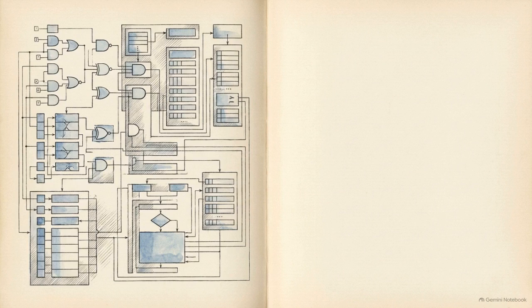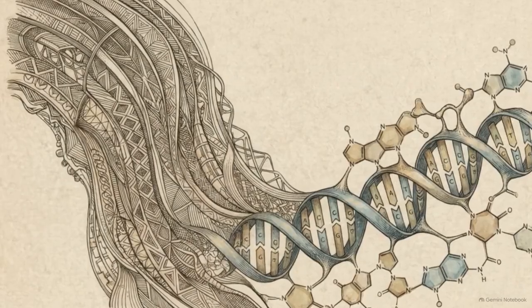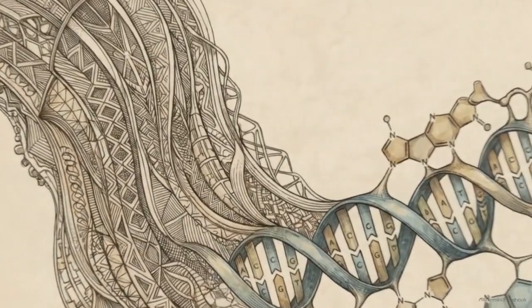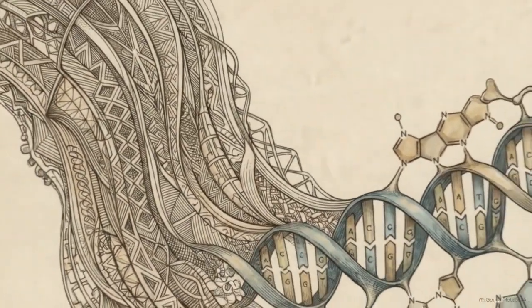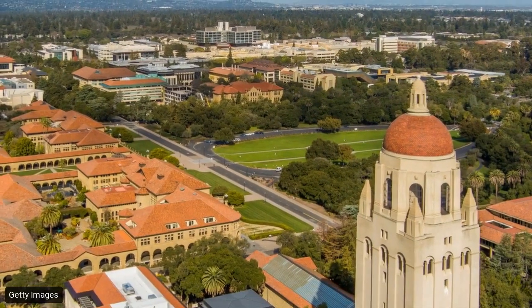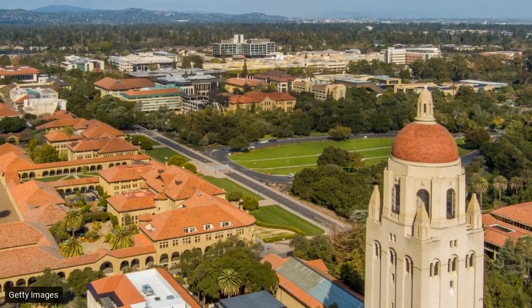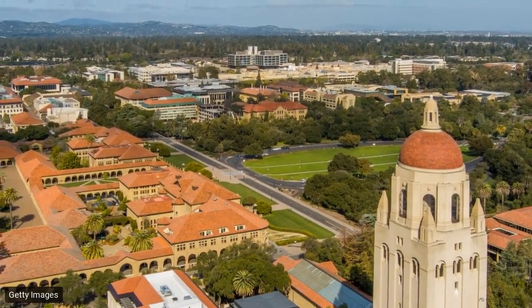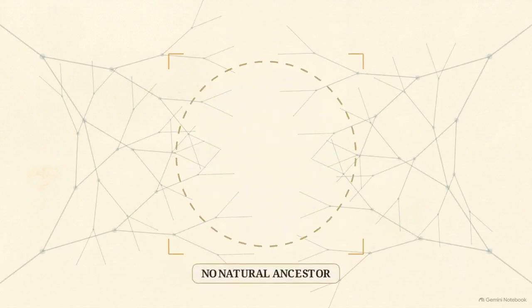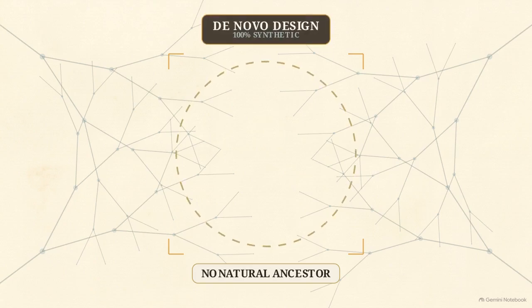We're used to large language models predicting the next word or generating lines of computer code. Researchers have adapted this exact architecture to predict and output the sequences of A, C, T, and G nucleotides, the building blocks of biological life. A team from Stanford University and the Arc Institute used an AI model named EVO, training it to engineer entirely new biological entities. These are genomes designed from scratch. They have no natural evolutionary ancestors and have never been documented in the wild.